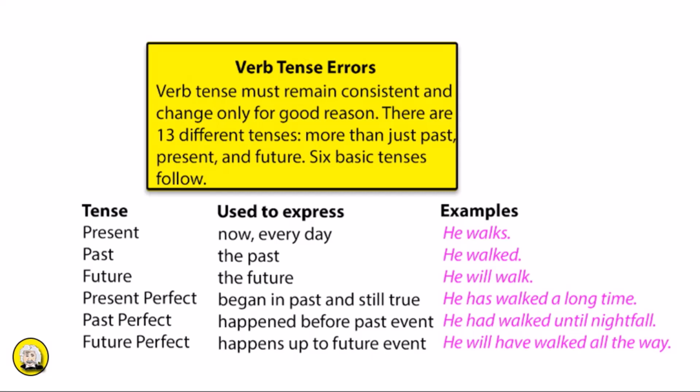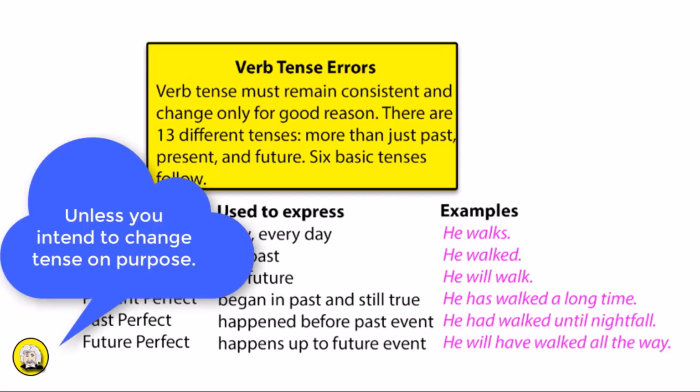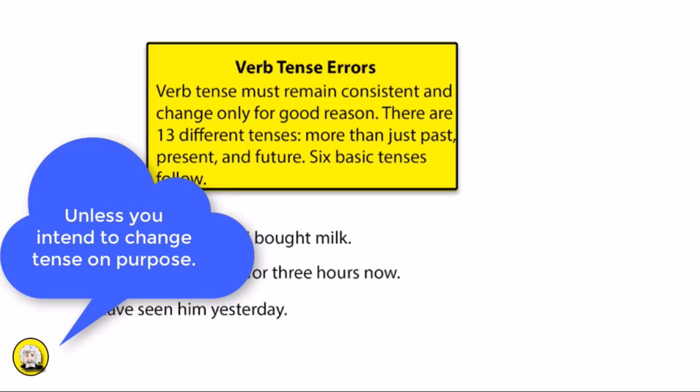So at some point he's going to finish in the future, and he has not begun. He will have walked, or perhaps he's doing it now, and he will walk up until that particular time in the future. So be careful. Students will have to know the different verb tenses and be consistent within them.